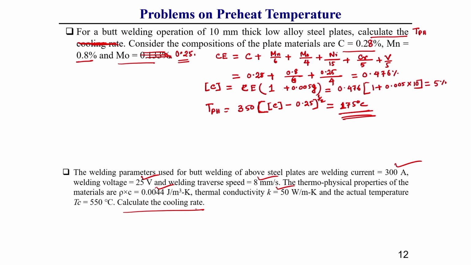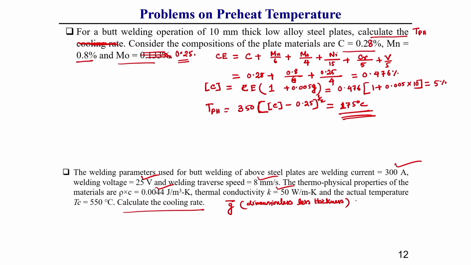What steps do you need to follow? First of all, you need to find out G bar, that means the dimensionless thickness.